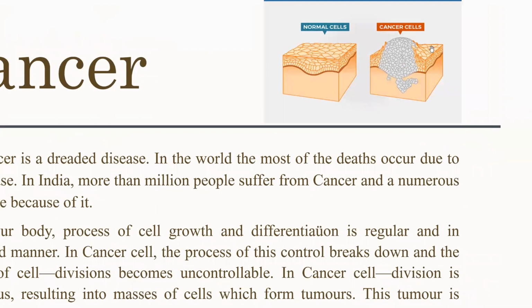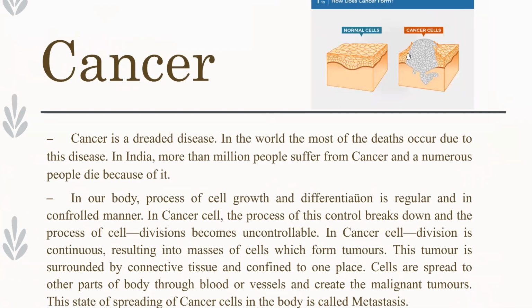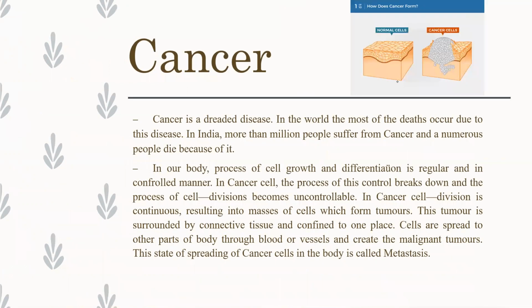The cells are rapidly growing, so it forms a tumor. And this tumor is called a malignant tumor. It flows in our body by blood or vessels and spreads to other parts of the body.